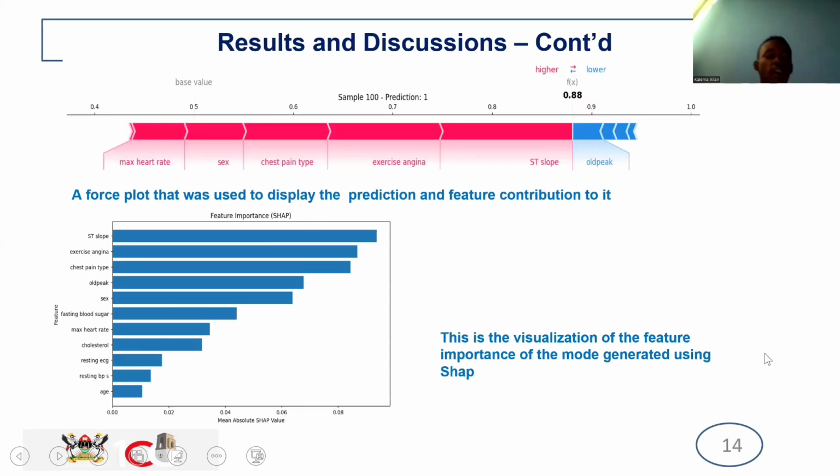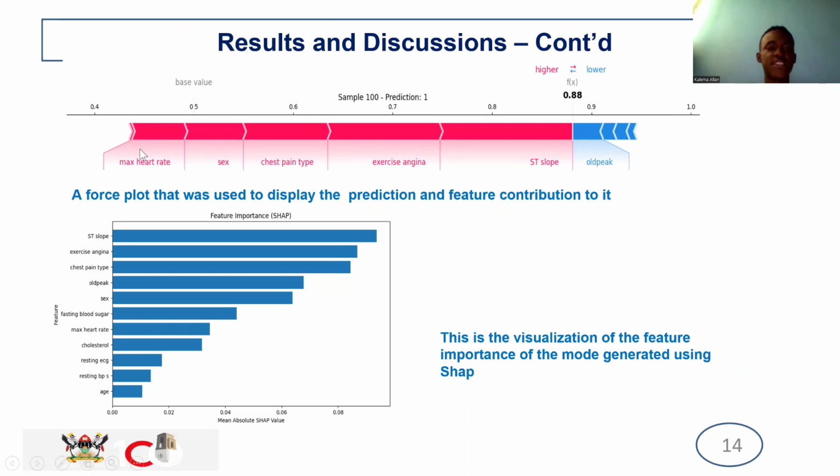In our data set, we also try to bring out the visualization in prediction. So we use the force plot on certain models, for example, on certain predictions. For example, we used the sample instance of 100, and we fed it into the data set. It came out with a prediction of 1, and the force plot here shows the feature importance and to what percentage they contributed to the prediction.